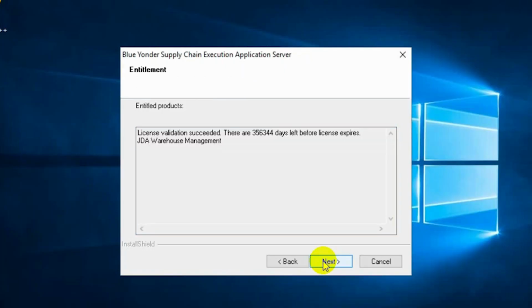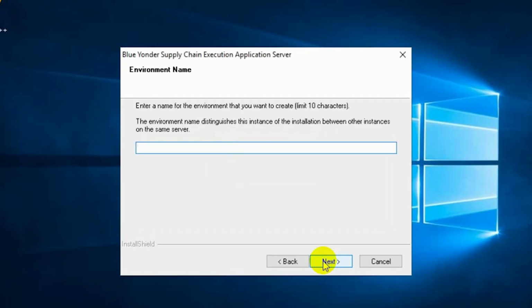License file validation succeeded. Here we need to give the environment name that we wish to keep for our installation.